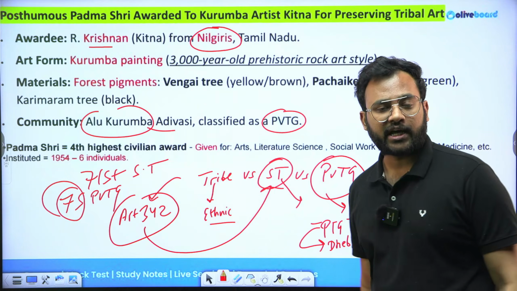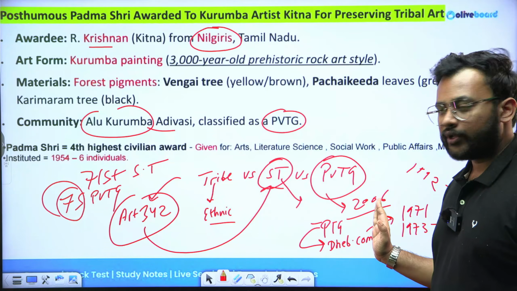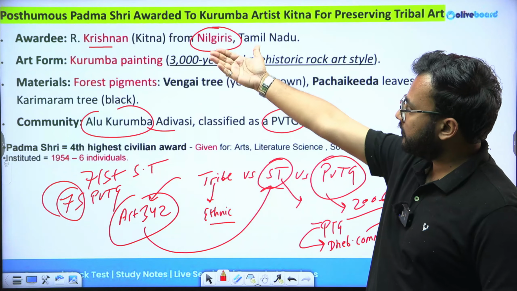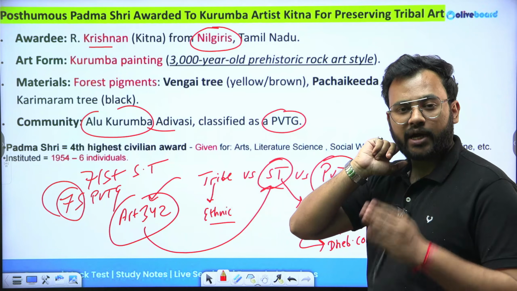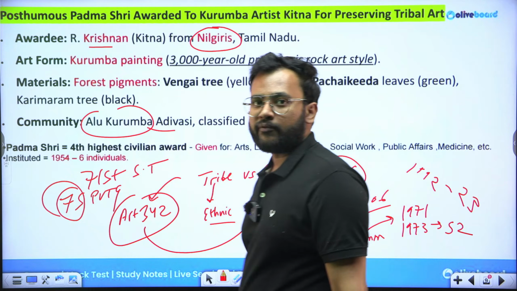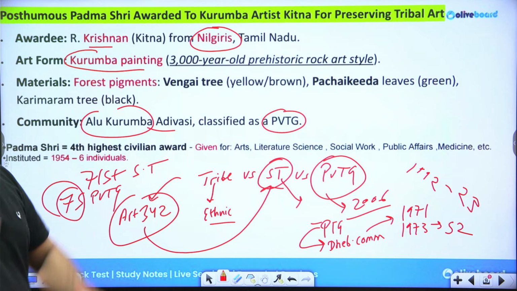You are talking about the last news that we were discussing. I hope this part is clear. The background of PTG is clear to you. Theek hai na? Chaliye. So Kurumba is one PVTG, and this particular person, Kitna, was given the Padma Shri, and he was part of this PVTG group. Why was the Padma Shri given to him? Because of his contribution specifically in the